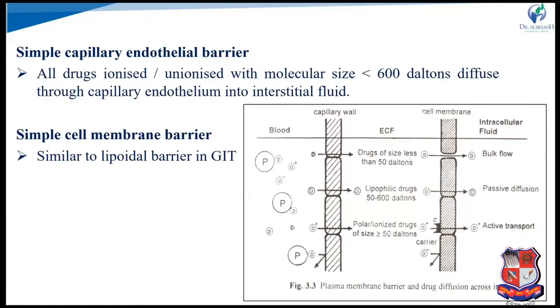The first one is the simple capillary endothelial barrier, a generalized simple barrier. Capillaries supply blood to the innermost tissues. All drugs, ionized or unionized, with molecular size less than 500 or 600 Dalton easily diffuse through the capillary endothelial membrane and reach the interstitial fluid.